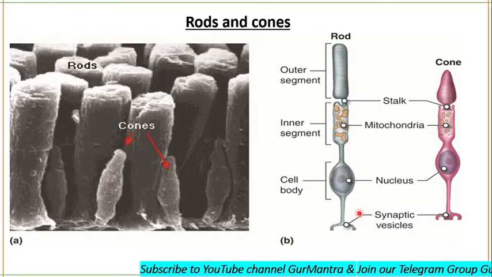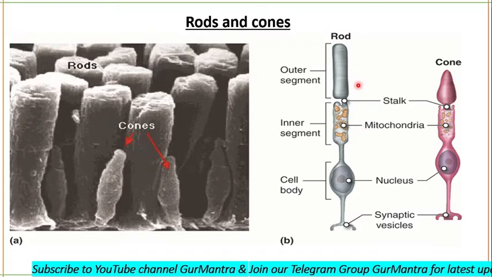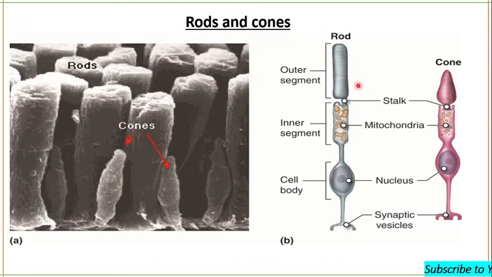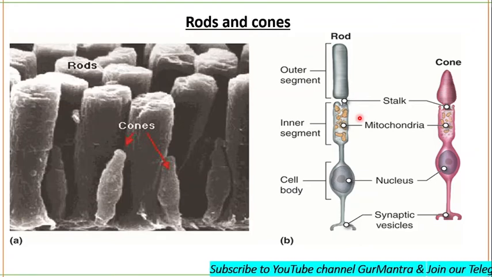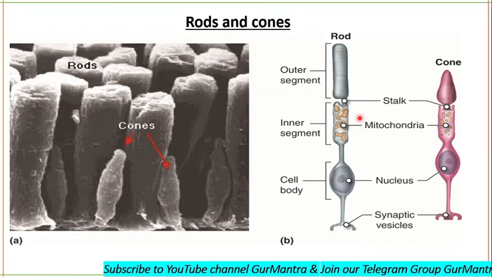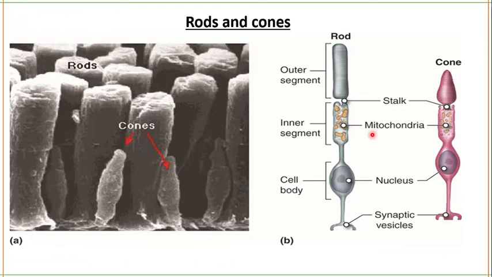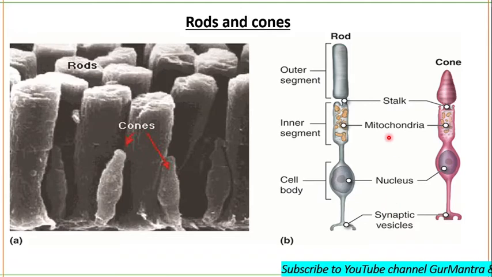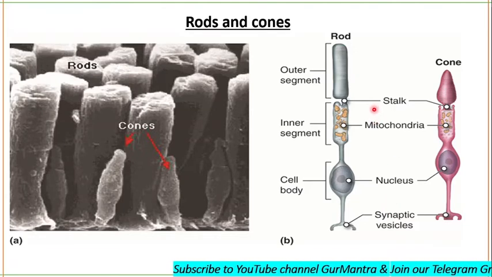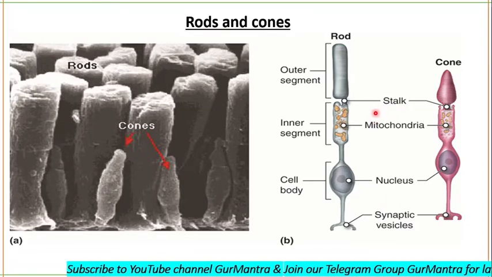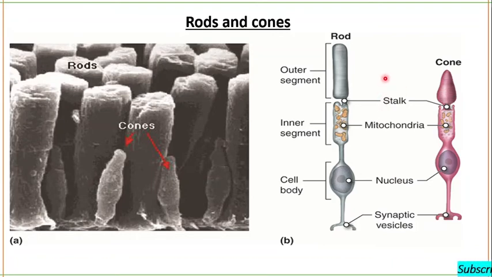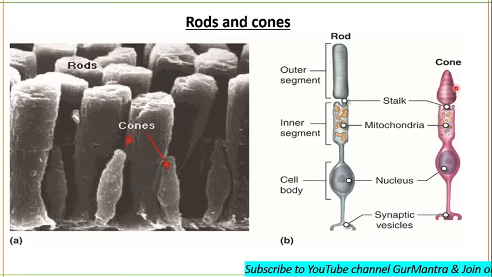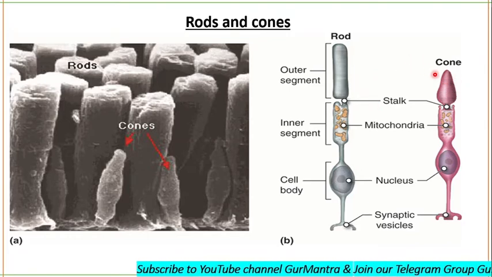The outer segment will detect the stimulus, and the inner segments are rich in mitochondria, and this region synthesizes photosensitive compounds. The synaptic terminal stores the released neurotransmitter. The outer segment is rod-shaped in rods and cone-shaped in cones. That's why they are known as rods and cones.